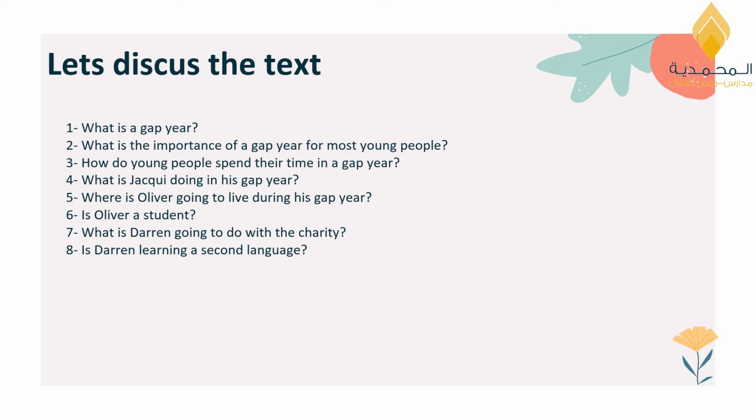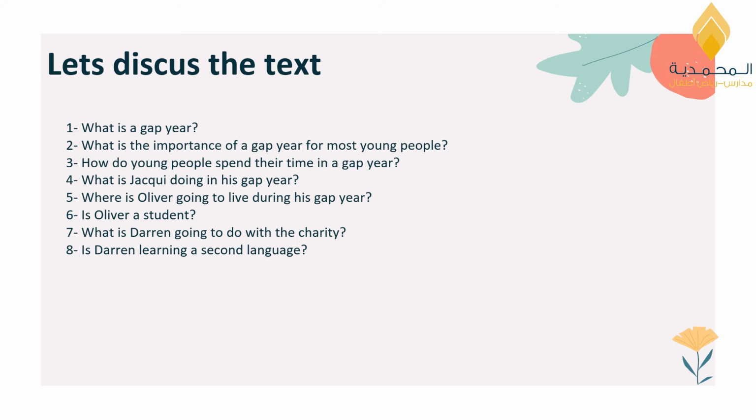In B, we are talking about Oliver, who is getting his first full-time job, and before that he wants to take a break. So he is traveling to Ghana in Africa. He is going to work as a school basketball coach.